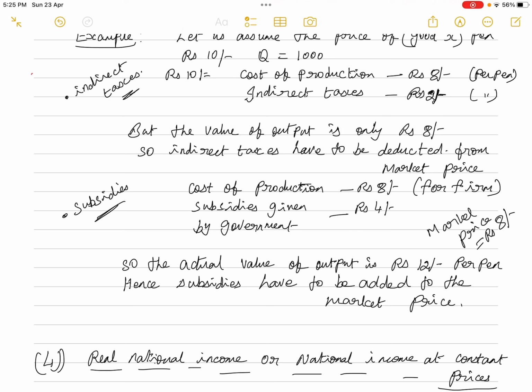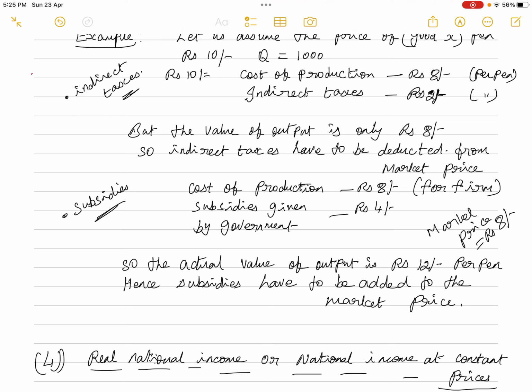But the actual cost of production should have been 12 rupees, isn't it? So the actual value of output is 12 rupees per pen, hence subsidies have to be added. So 8 rupees plus 4 rupees will give the 12 rupees.